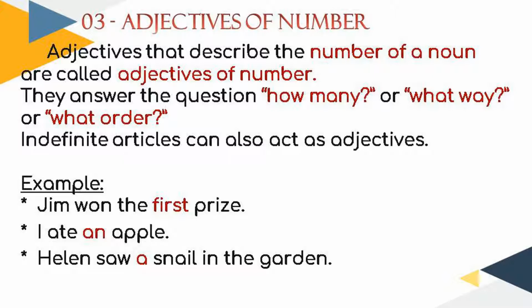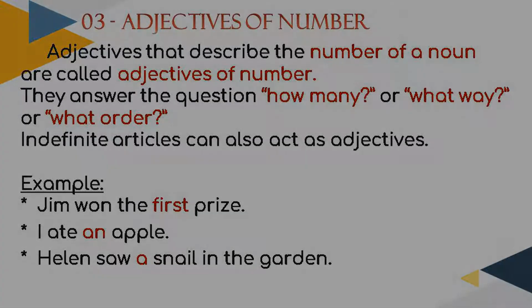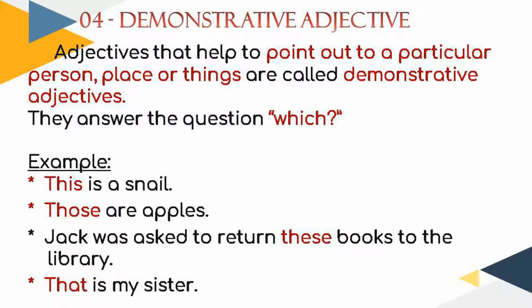So "a" is an adjective of number. The demonstrative adjectives. Adjectives that help to point out a particular person, place or thing are called demonstrative adjectives. They answer the question "which." There are 4 demonstrative adjectives in English: this, that, these, and those.